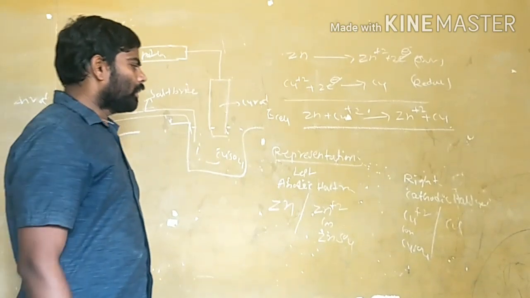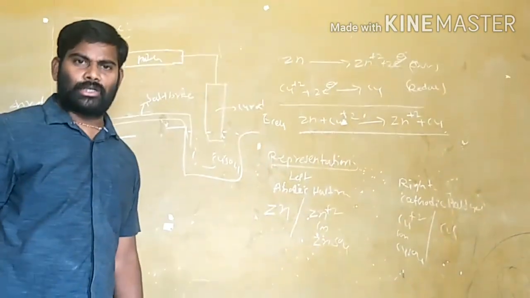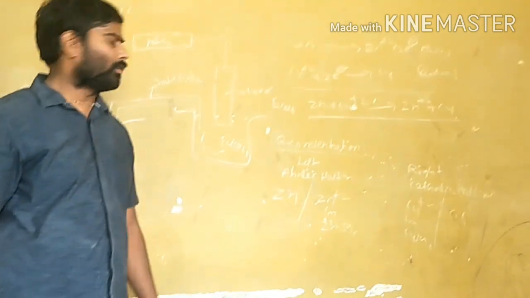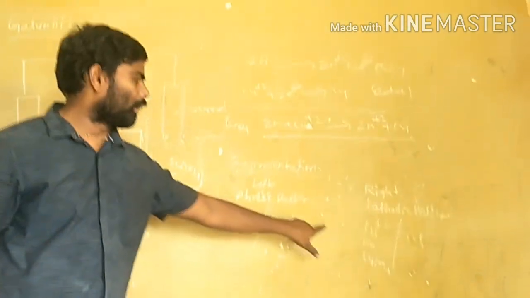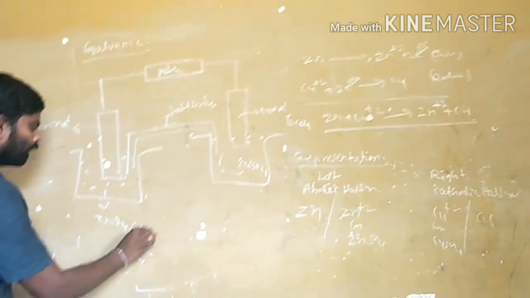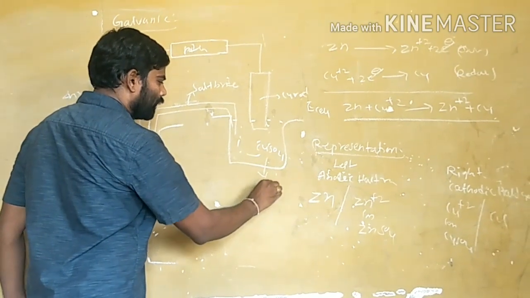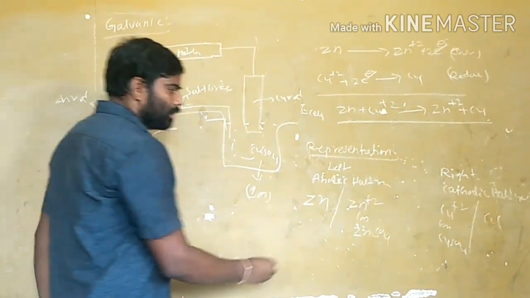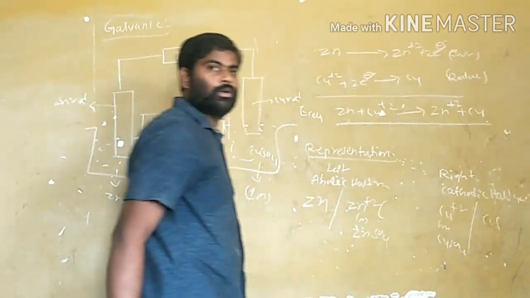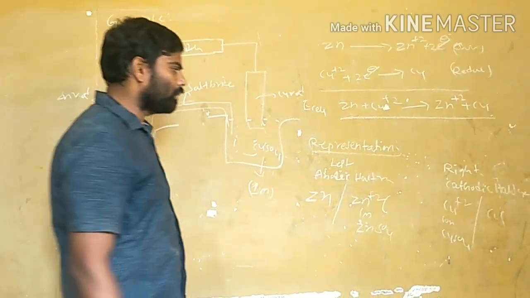Next, additional information like concentration and pressure is written in brackets. For example, if you are taking zinc sulfate as 1 M concentration, and copper sulfate also 1 M concentration solution, this additional information is written in the bracket.